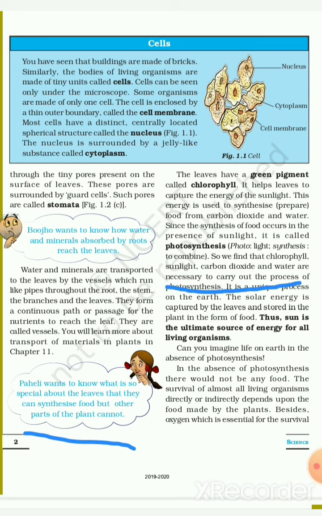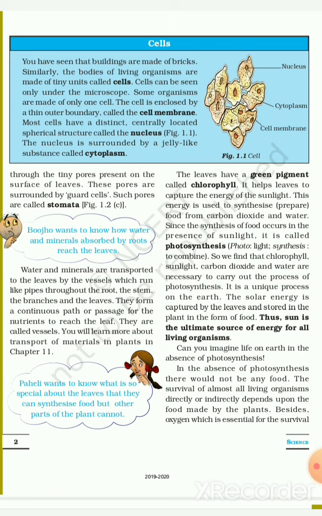Since the synthesis of food occurs in the presence of sunlight, it is known as photosynthesis. That means light and synthesis, that means to combine. So we find that chlorophyll, sunlight, carbon dioxide and water are necessary to carry out the process of photosynthesis. It is a unique process on the earth. The solar energy is captured by the leaves and stored in the plants in the form of food. That's why the sun is the ultimate source of energy for all living organisms.